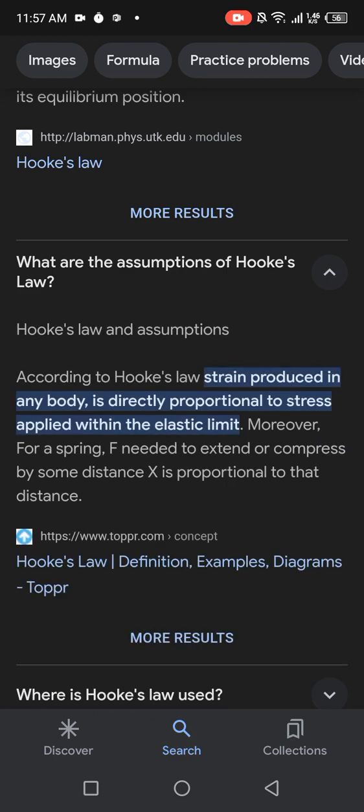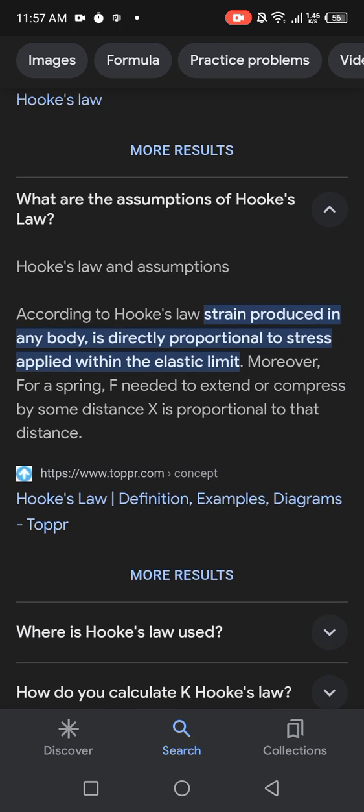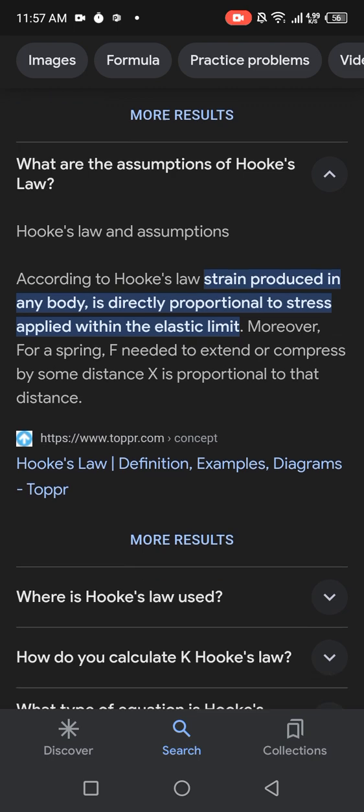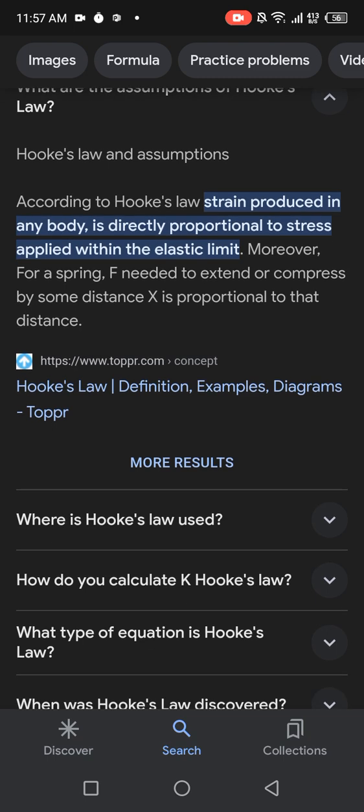What are the assumptions of Hooke's law? According to Hooke's law, strain produced in any body is directly proportional to stress applied within the elastic limit. Moreover, for a spring, the force F needed to extend or compress it by some distance is proportional to that distance.